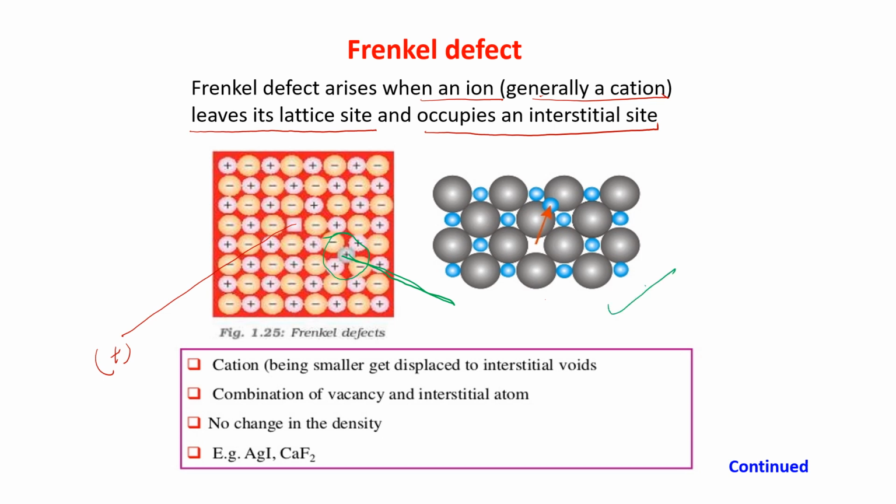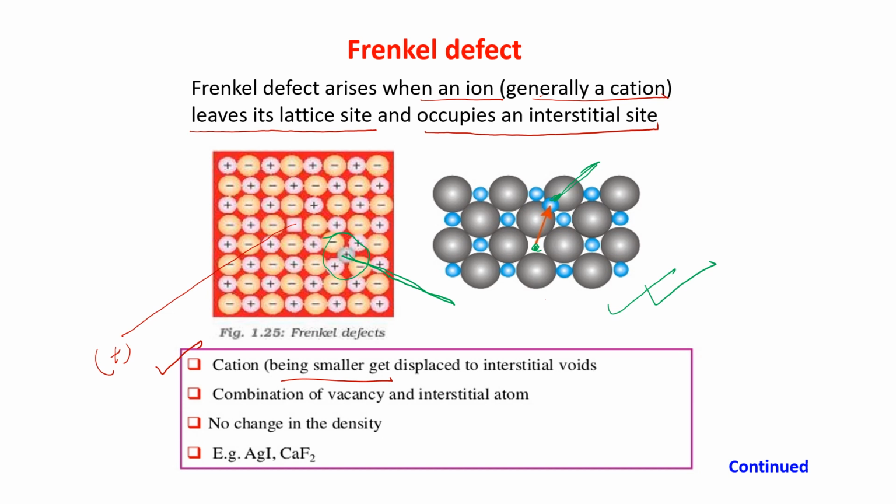See this figure. Now the cation is moving from here to here. You can see this is moving from here to here. The blue one is the cation. So it is moving from one place to another place, that is the interstitial site. Now the cation, being smaller, gets displaced to interstitial voids.